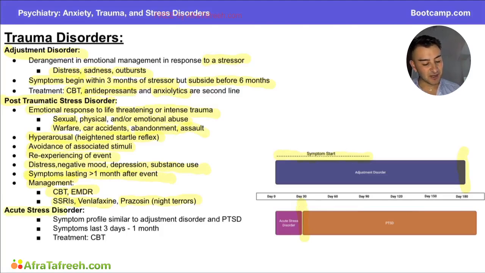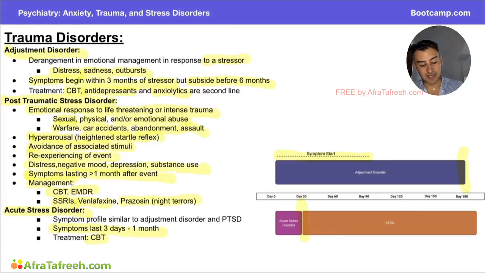Now, let's move on to talk about acute stress disorder, which is going to have a really similar symptom profile to adjustment disorder or PTSD. However, it's important to note the timeline here. Timeline, timeline, timeline. This happens between 3 days and 1 month, and then symptoms should stop. Now, important on test day, they will ask you about CBT because if someone has a minor or major stressor, starting CBT as soon as possible is going to be really important for preventing their illness from progressing to adjustment disorder or post-traumatic stress disorder. They love to ask about this, so I really wanted to mention it.